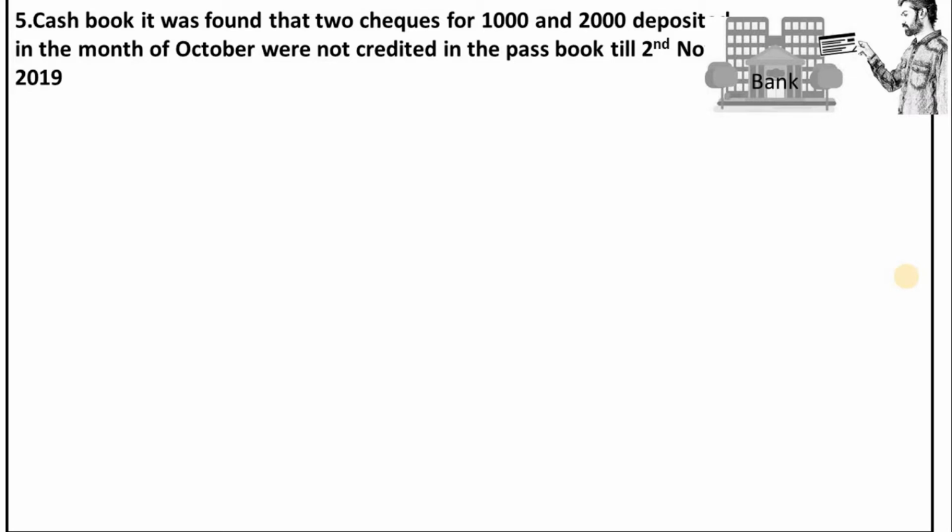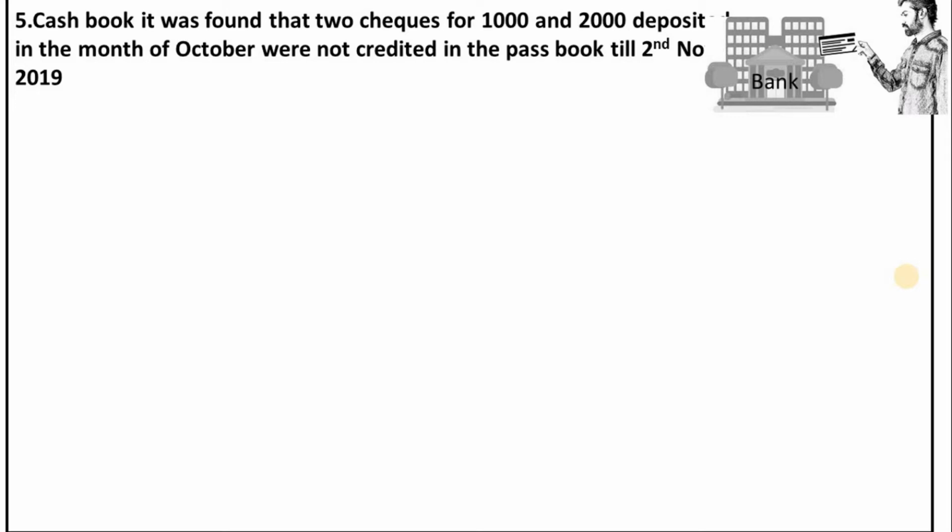Our next transaction is cash book. It was found that 2 checks of 1000 and 2000 deposited in the month of October were not credited in the passbook till 2nd November. As I mentioned before, if the transaction states November date, the impact of those transactions should be ignored. Here we have deposited 2 checks in the bank in the month of October, but the bank has credited in the month of November.